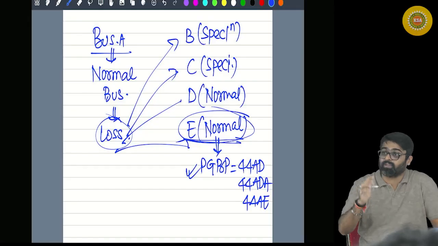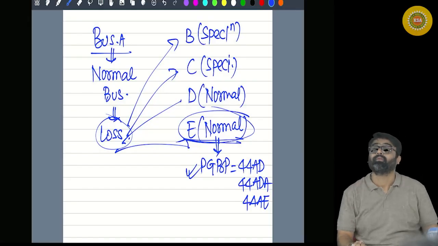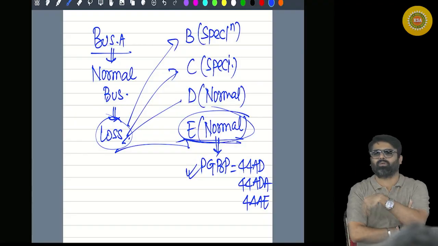So while solving the question, this thing should be kept in mind. Now next head is, third head is done. Next head, very easy, you know.